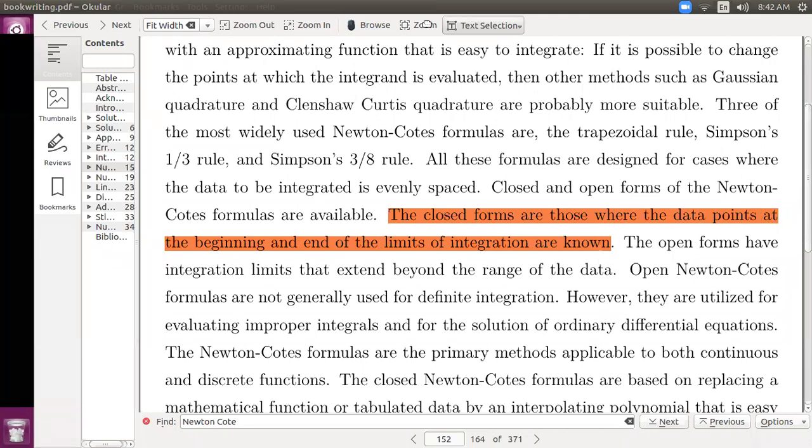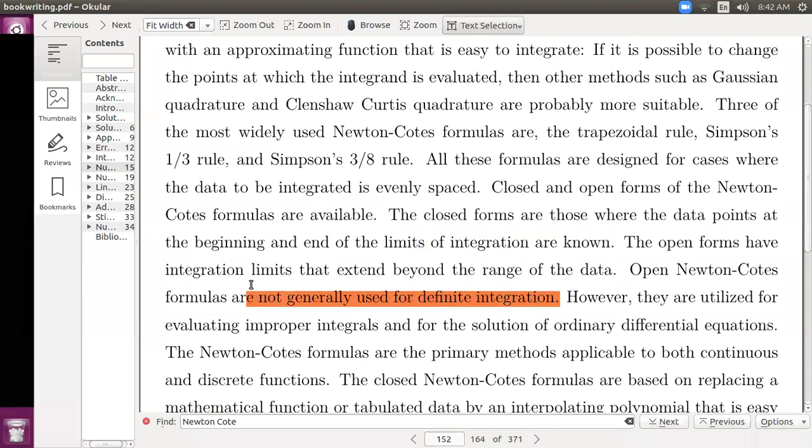The open forms have integration limits that extend beyond the range of the data. Open Newton-Cotes formulas are not generally used for definite integration. However, they are utilized for evaluating improper integrals and for the solution of ordinary differential equations.